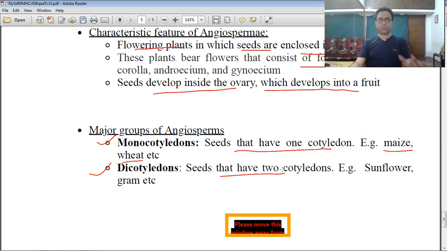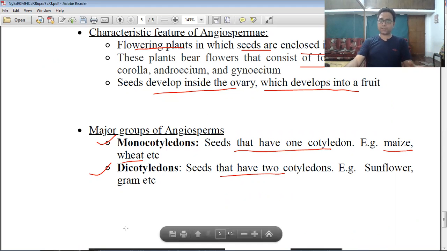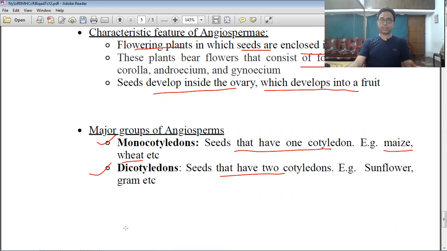Clear? So today we discussed the plant kingdom and the total kingdom classification system of living organisms in some detail. Please read carefully. If you have any doubts, please write them down in the comment section.